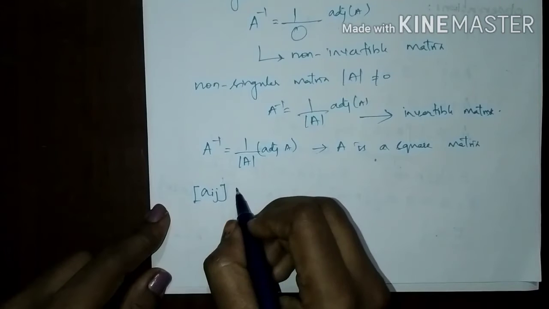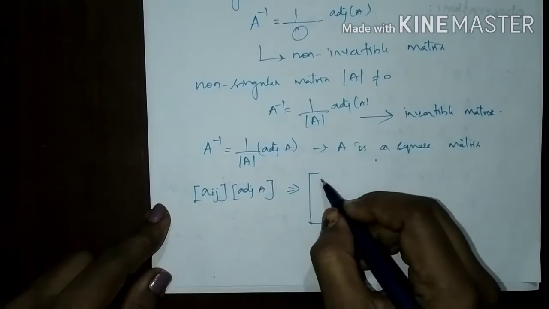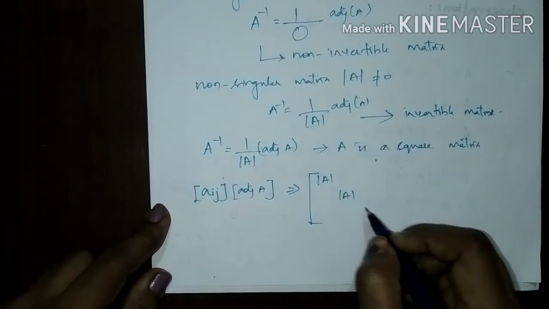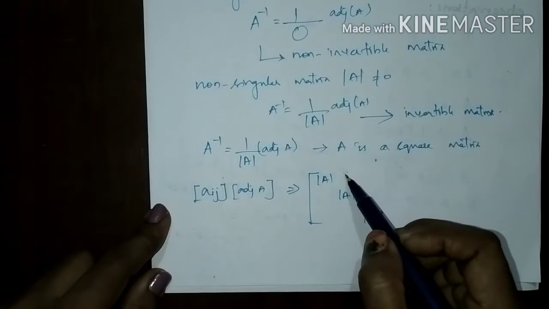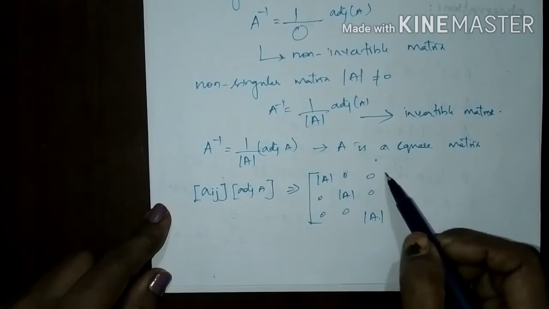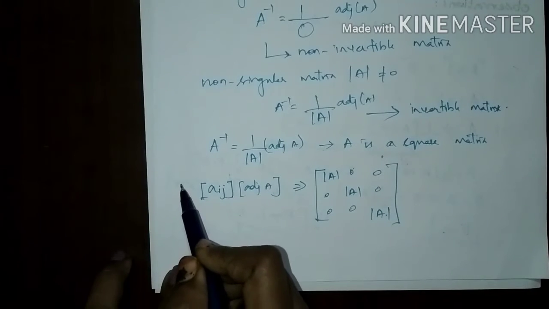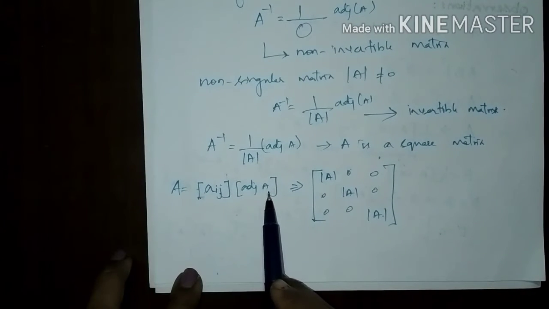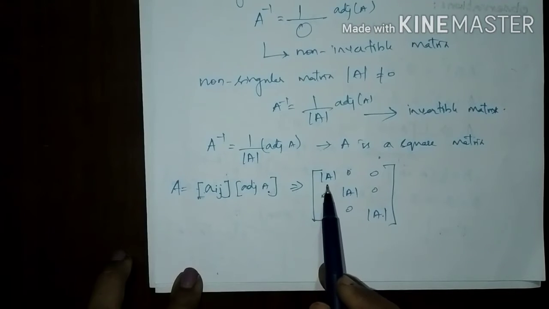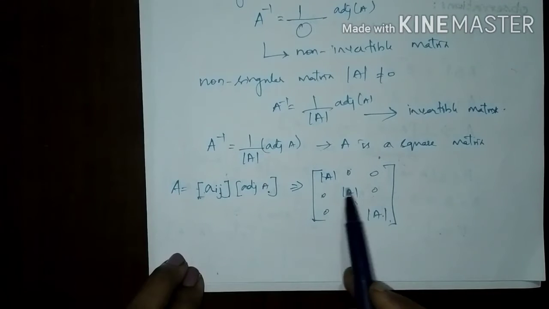If you multiply A with the adjoint of A matrix, we will get a matrix with elements only in the leading diagonal, where the elements are the determinant of A, and all the other elements in the matrix are 0.